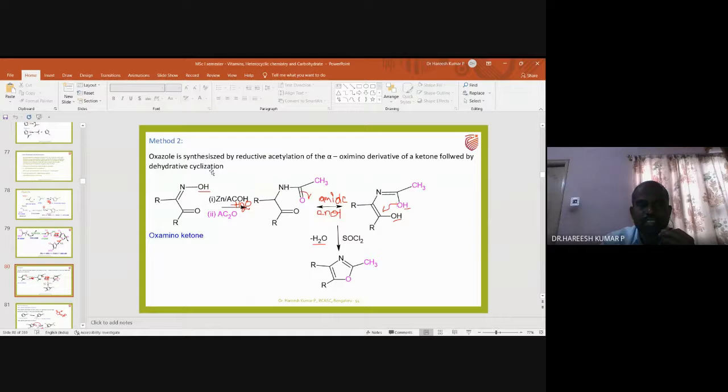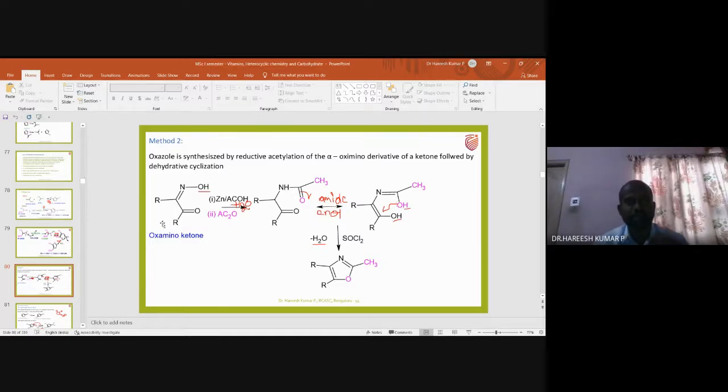So what is the name of this compound? C double bond NOH is called oxime. When you are taking this as a substituent, it is oxamino. This is the ketone. Again, oxamino ketone is a general name.